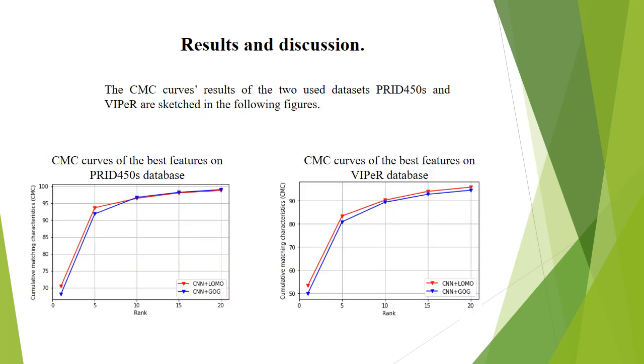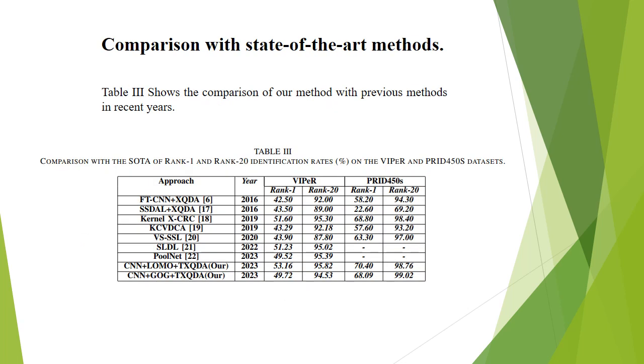In the curves, in the PRID dataset, we note that CNN LOMO overtakes CNN GOG, but both are nearly equal from rank 10 to rank 20. In the VIPeR dataset, CNN LOMO overtakes CNN GOG in all ranks. Table 3 shows the comparison of our method with previous methods. We achieve the best result against the other methods.